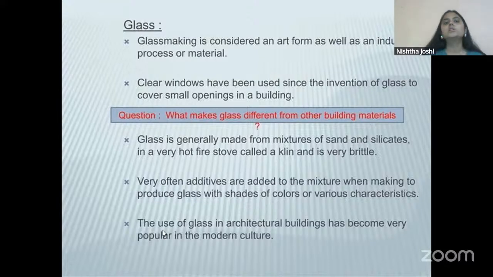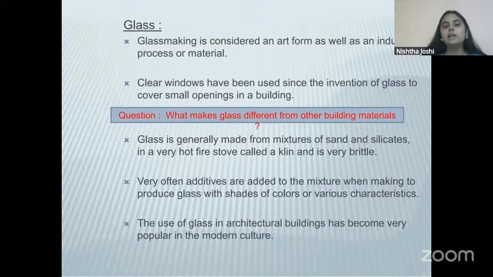Yes, of course. Shisham is actually a very high quality wood that is used for construction of various parts of a building. It is also used for construction of some top class furniture as well, most elegant kind of beds and all. Shisham is a very strong building material, very good quality wood that has been used in building construction for generations. So let's come back to glass.